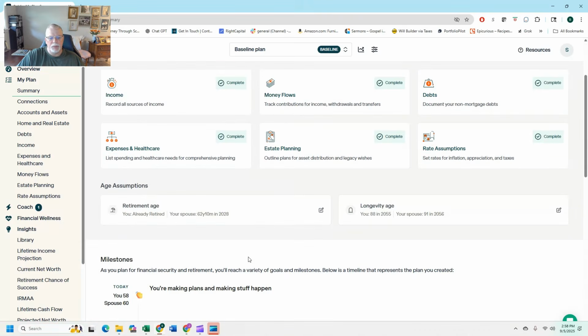So the next big assumption in my plan is life longevity. You'll see mine is 88. It's funny, I thought mine was 89, and my wife's is 91. I just saw something today, they were doing a stat, and I actually looked it up in ChatGPT.